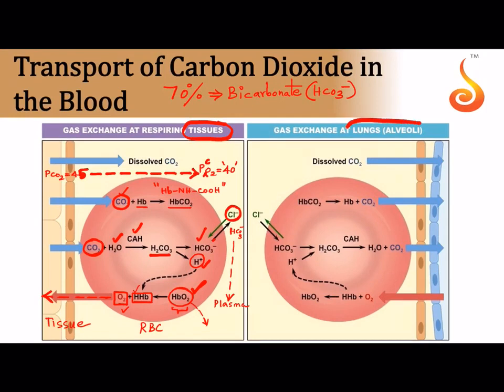Now the reverse happens in the lungs. Let us see what happens in the lungs now. In the lungs, the HCO3 minus, which all along was in the plasma, will go back into the RBC. See, HCO3 minus was all along in the plasma. In the tissue, it entered into the plasma from the RBC. Yes or no? So now the HCO3 minus will re-enter the RBC. And who is sent out again? Chloride ion is sent out. In the tissues we saw chloride ion went in, but in the alveoli the chloride ion will go out and HCO3 minus will come in.